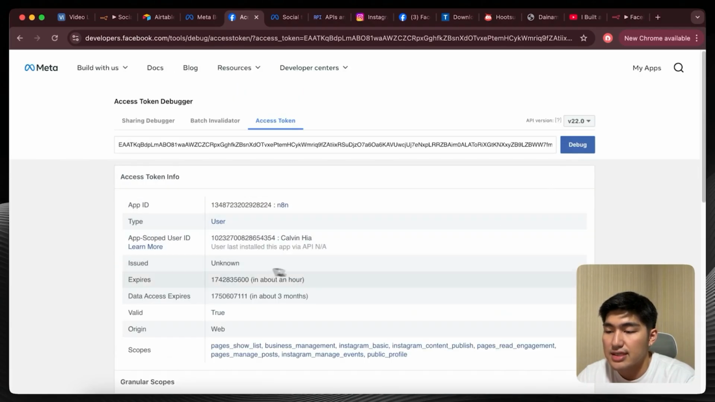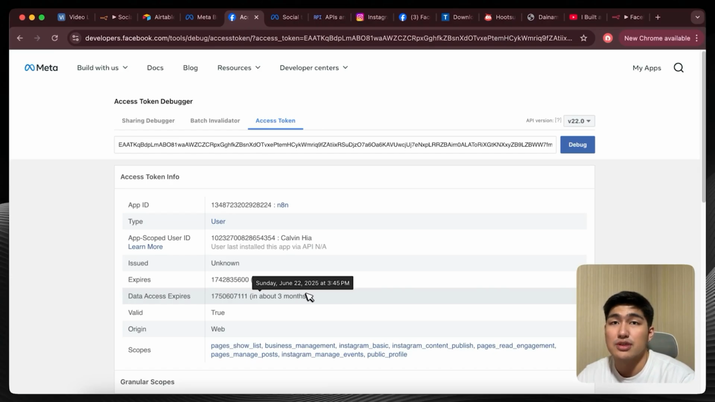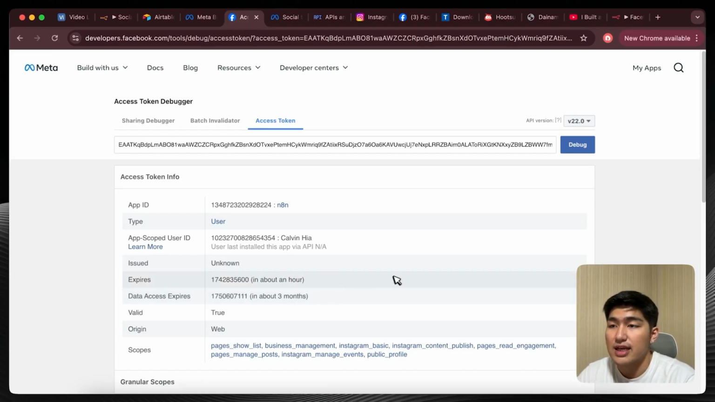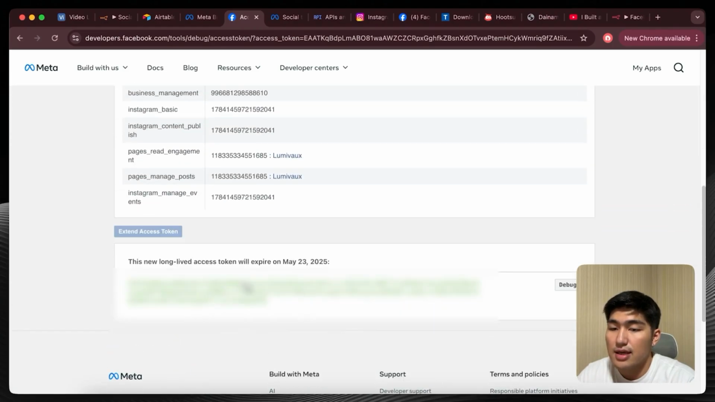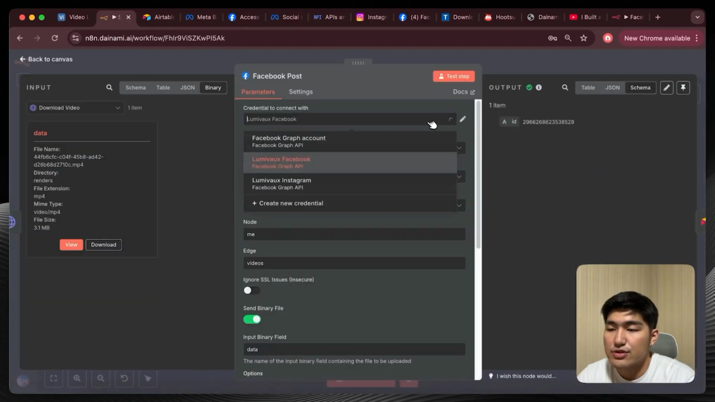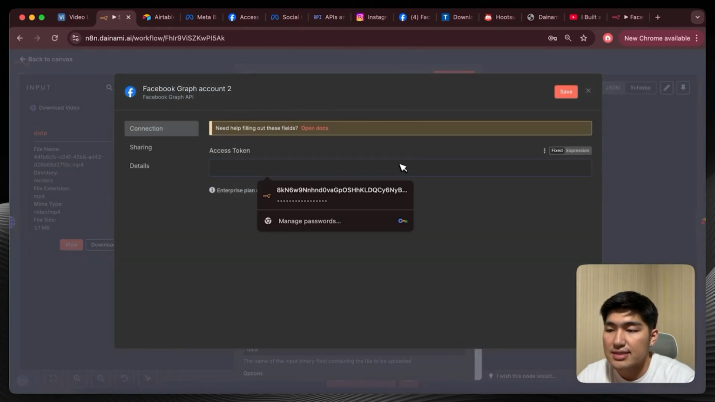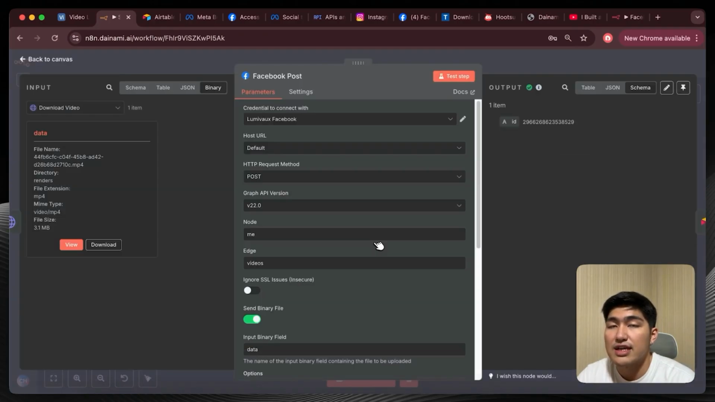And over here you can see there is an expiry date for this token created over here, right? Unlike the previous method earlier where we can actually set it to never expire. And so to solve this problem, you just have to click extend access token over here. And then from here you have this new extended access token. You just have to copy this, go back to n8n, and then from here you just have to create a new credential as well and paste this into your access token. And there you have it, another method for you to create access tokens for Facebook and Instagram.